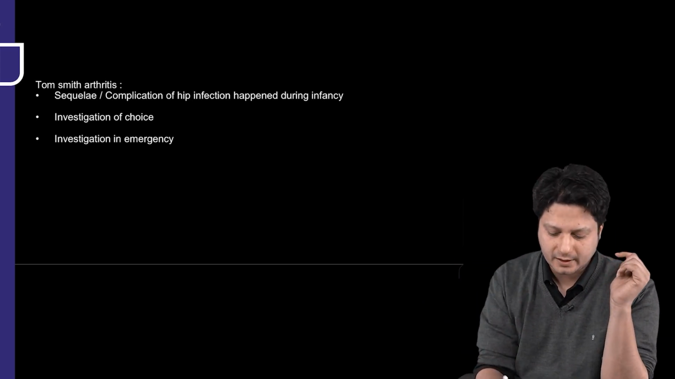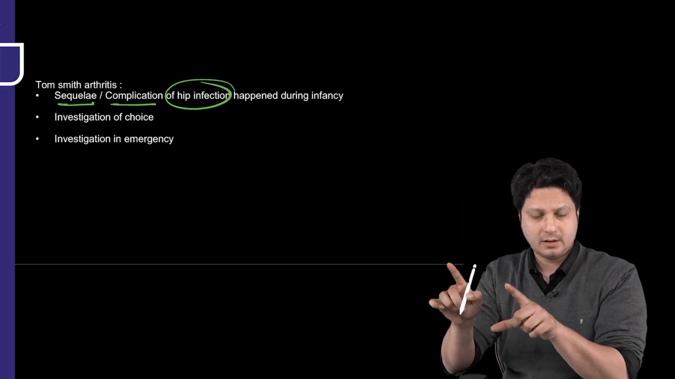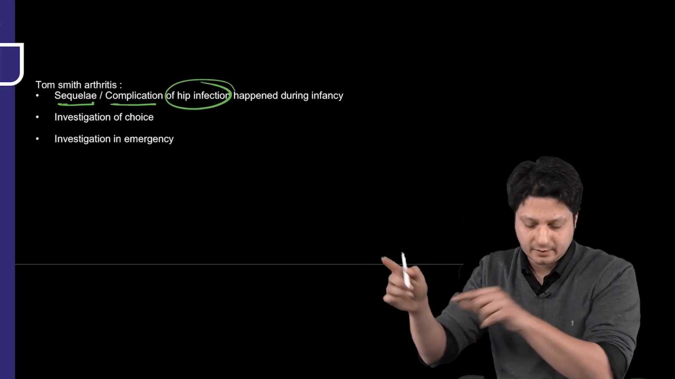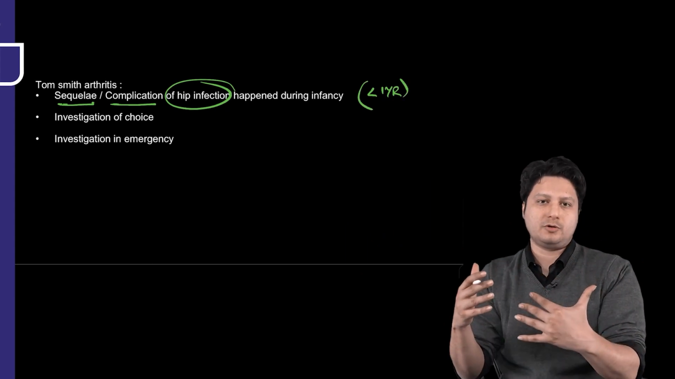So, this is what is being written over here, that it is the sequelae or the complication of the hip infection which has happened when the child was an infant, that means less than 1 year of age. So, what does it mean, Tom Smith arthritis?